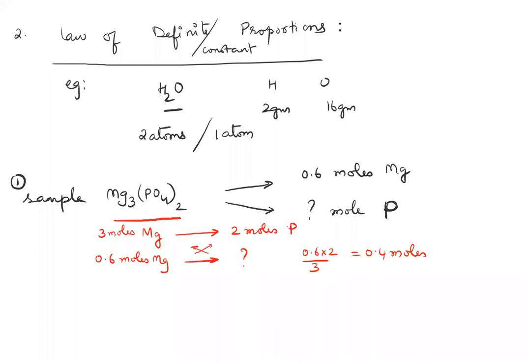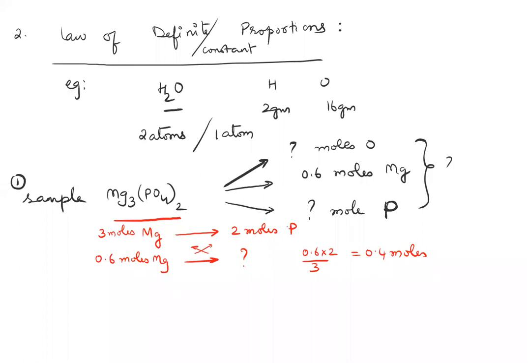Or in the same question, I could have asked you how many moles of oxygen there are. Or, the best question is, how much magnesium phosphate would contain 0.6 moles of magnesium?